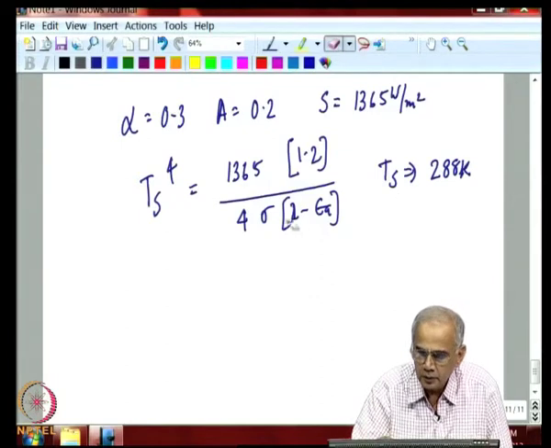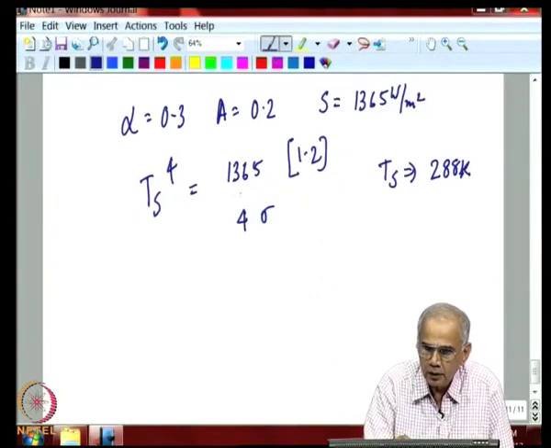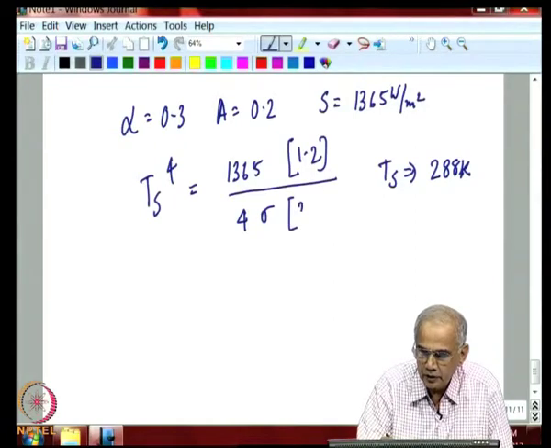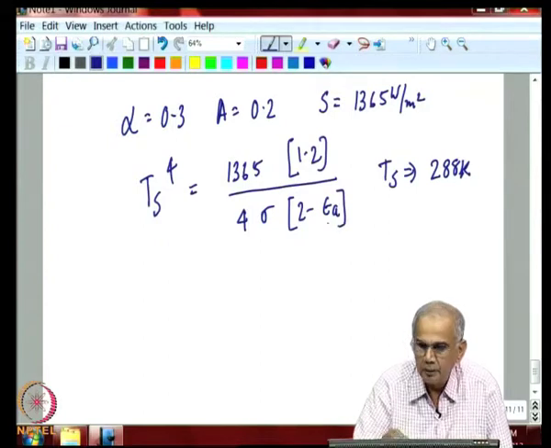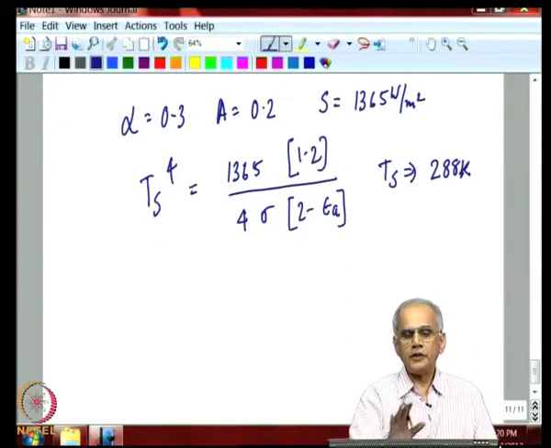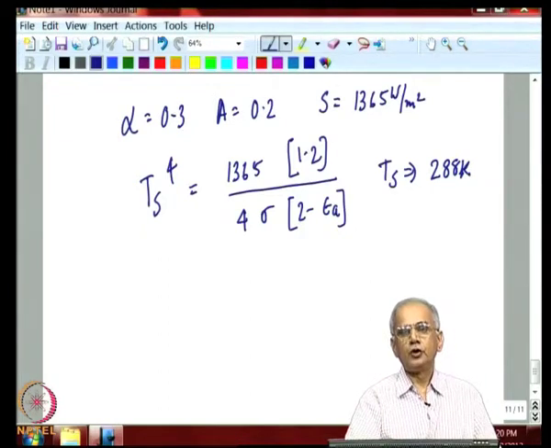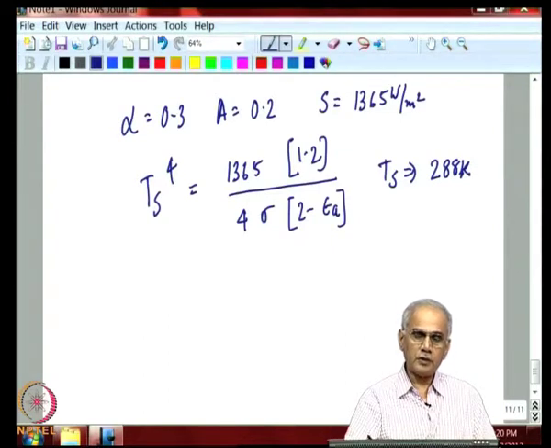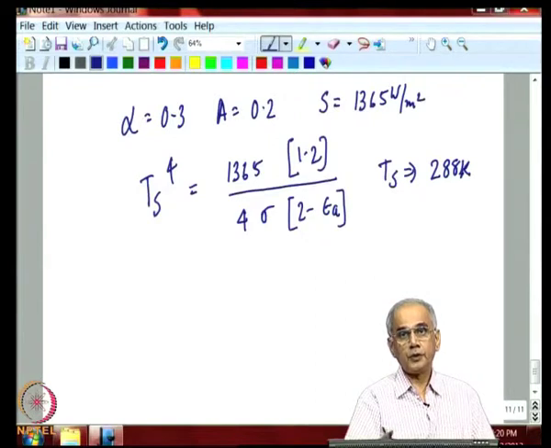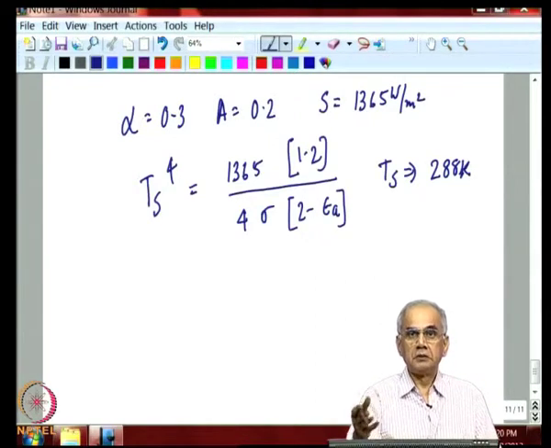Now, of course, we cannot with great surety estimate the emissivity of the atmosphere. Anyway, this model is very simple. It has neglected evaporative heat transfer from the Earth's surface. So, you will not expect it to give you a very good answer, but this model gives you some idea of the role played by the emissivity of the Earth's atmosphere in Earth's climate. If the emissivity was 1, the temperature would have been around 14.5 degrees larger.